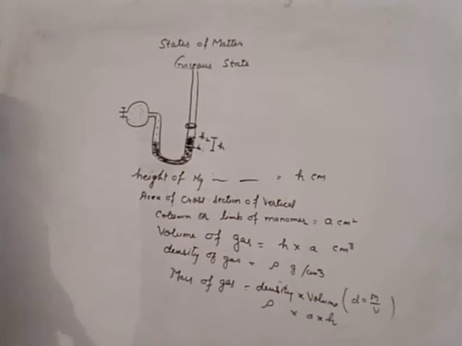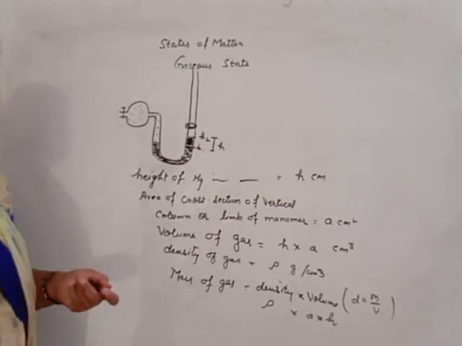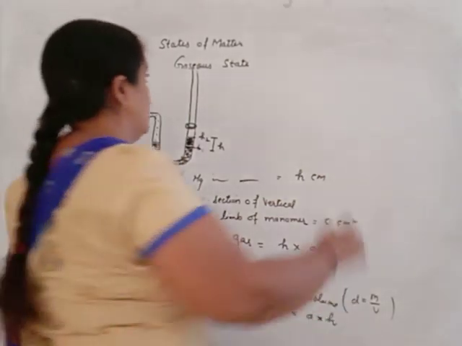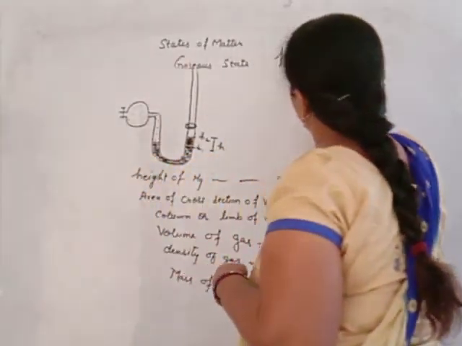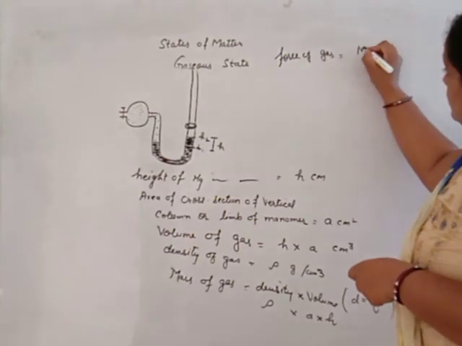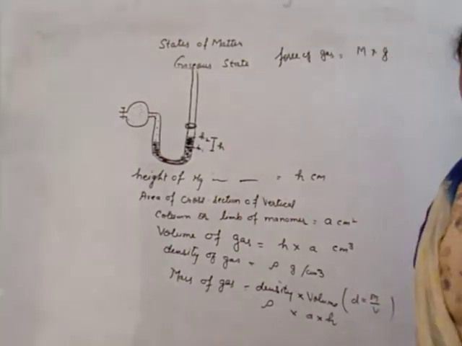Then what is the weight of gas? Or you can say, what is the force of gas? Force of gas is equal to mass into acceleration due to gravity.